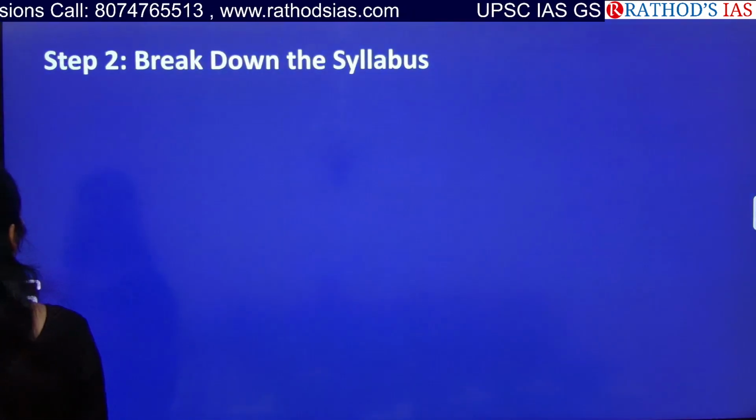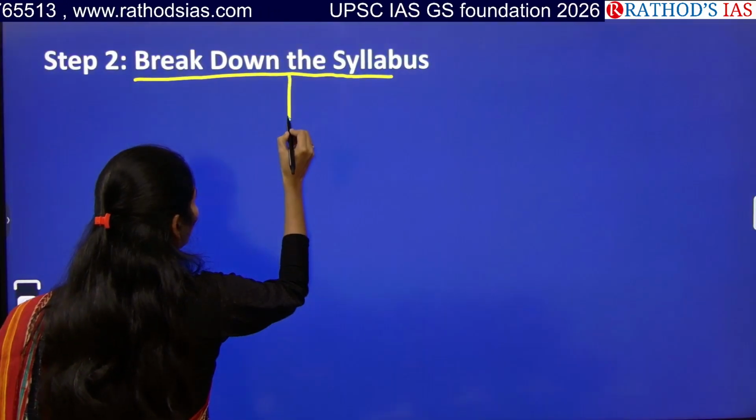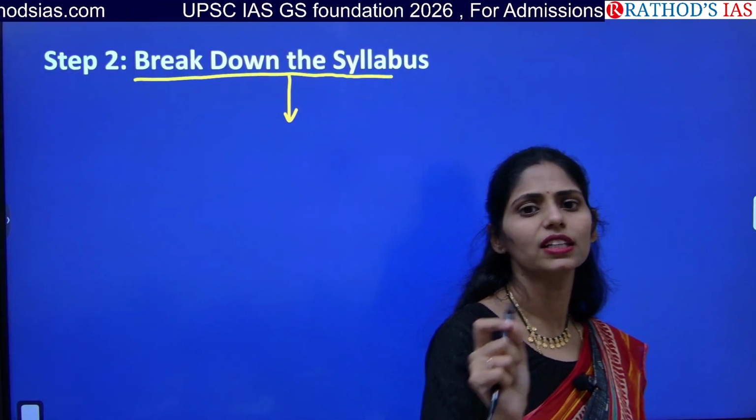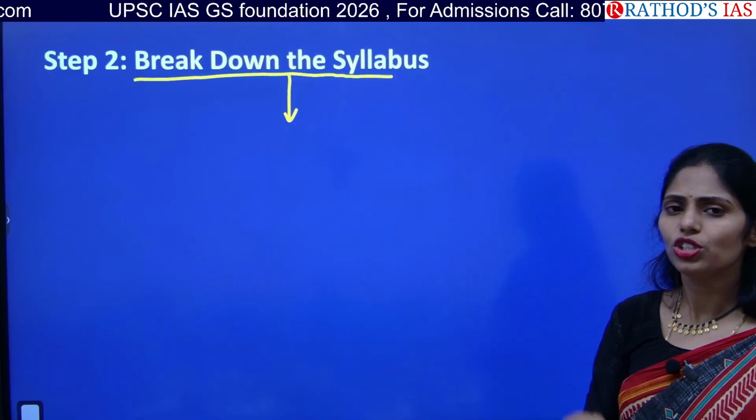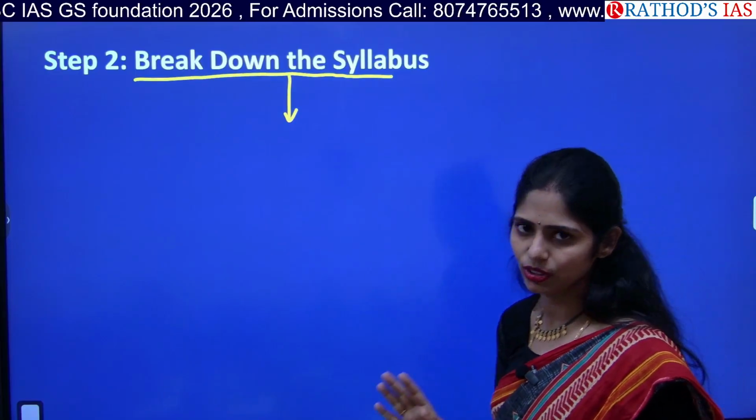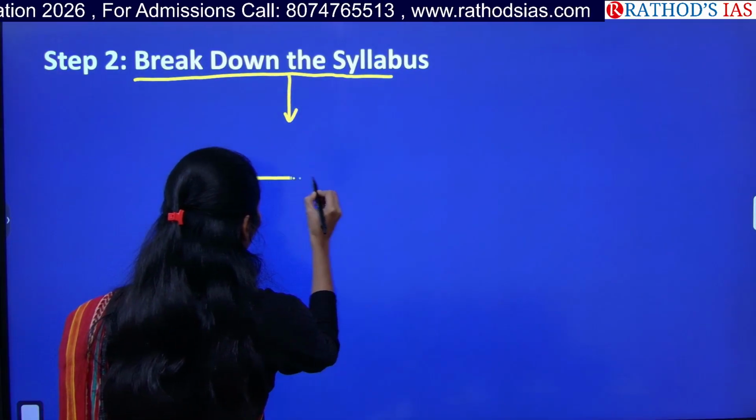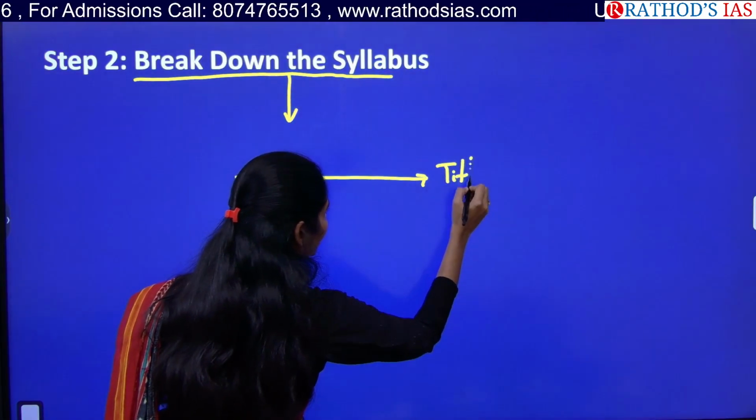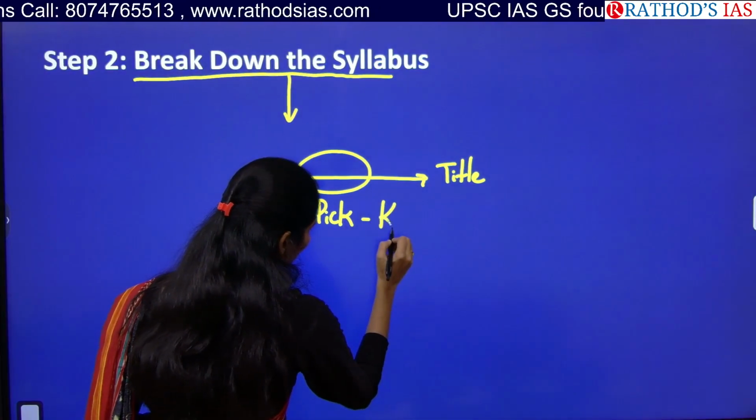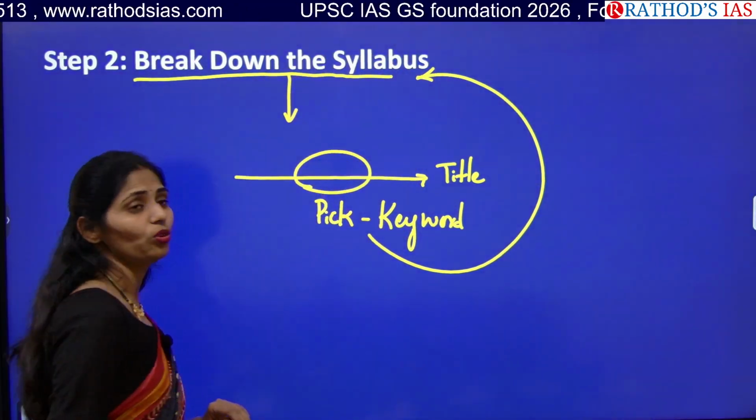The next important step is to break down the syllabus. Not only is picking the right source important, but picking the right article in the newspaper is also very important. A newspaper has this much bundle. Is every article in it important? No. Only articles related to our syllabus are important. So whenever you read the title of an article in the newspaper, first pick the keyword. After picking the keyword, you have to place it into our syllabus.